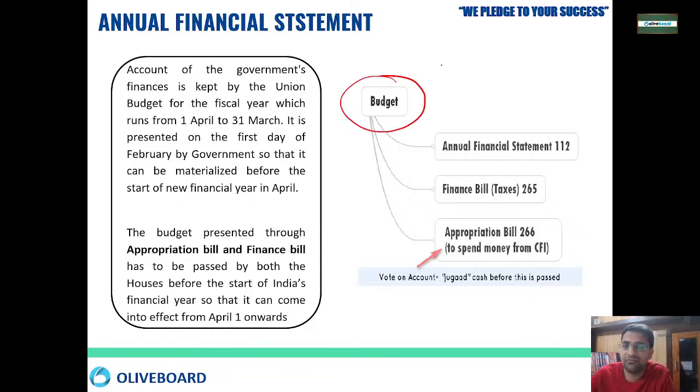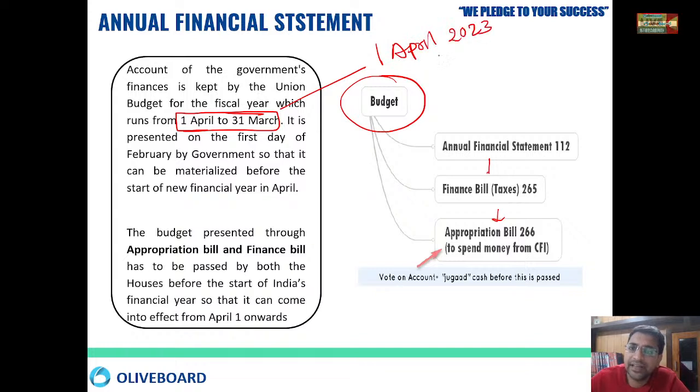In the budget we share three documents: the annual financial statement, that we call the budget, then the finance bill, and the appropriation bill. So these three things we propose over there, right? We know that our fiscal year starts from 1st April to 31st March. So the next fiscal year starts from 1st April 2023 and runs till 31st March 2024.